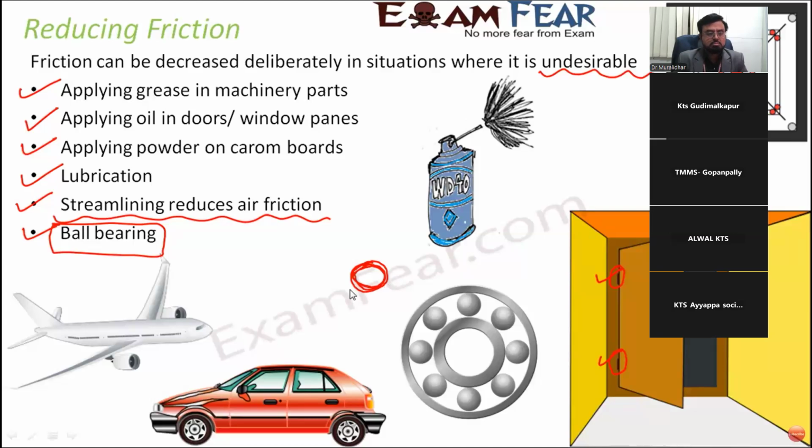Constantly there is friction between these two plates, because the outer plate is not moving and the inner plate is constantly moving on the surface of the outer plate. So what do you do? You make sure that these two plates are not in touch, and in the empty spaces in between you put some balls. As this plate moves, these balls keep moving over one another, but the friction between the plates gets avoided. That way the adverse effects of friction can be reduced.